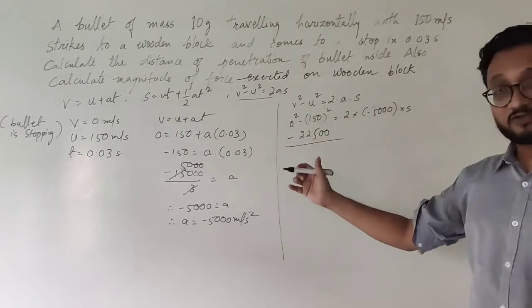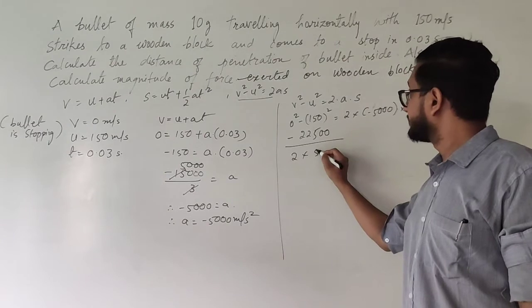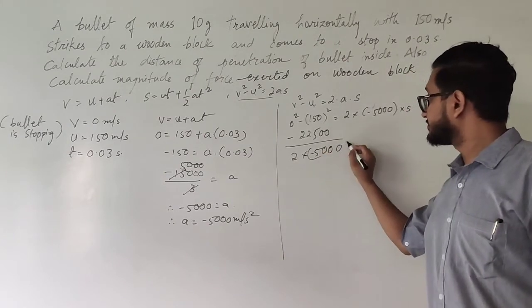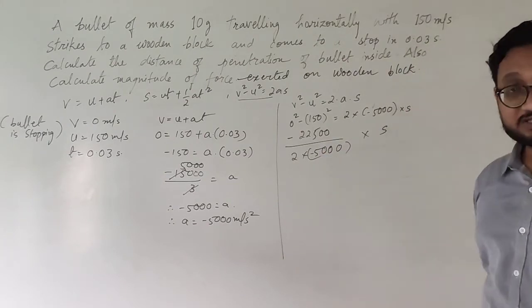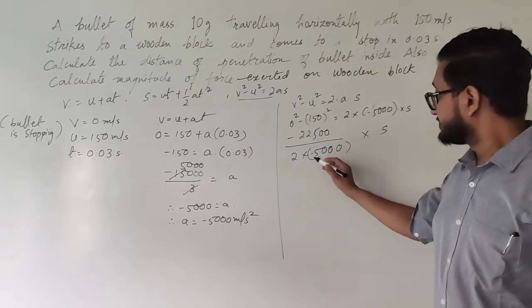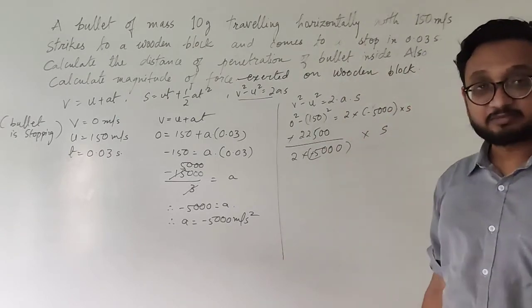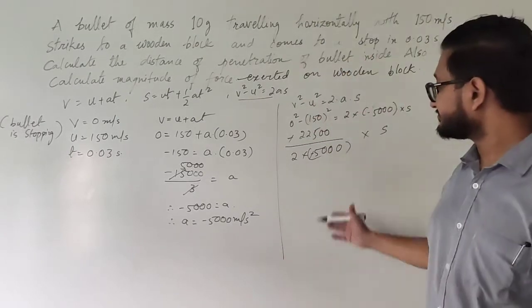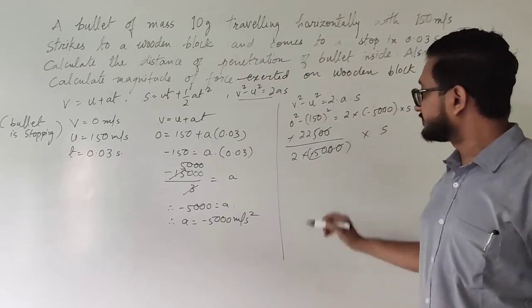Cross multiplication of this, it becomes 2 into minus 5,000 into s. Now because this is multiplication, this negative sign and this negative sign can be removed. Okay, simply remove the 2 zeros.